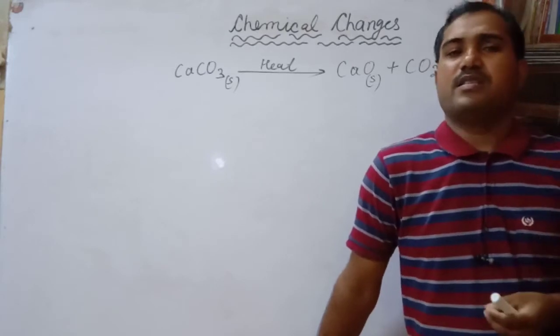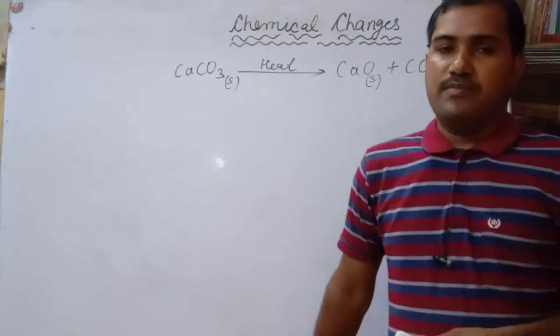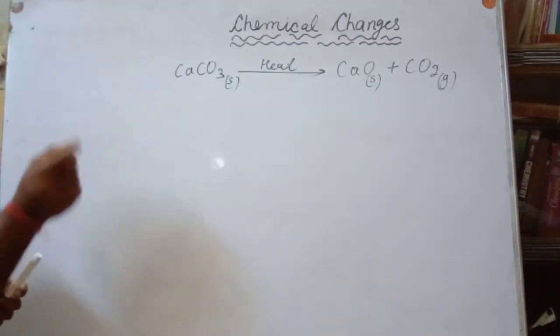So what is the role of this heat? Another example, suppose we will discuss the role of this heat.